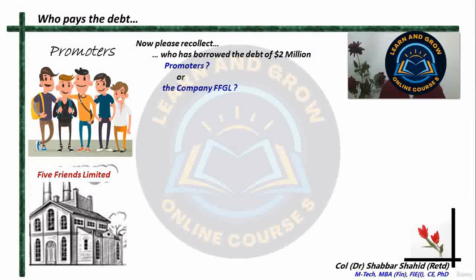Now, try and understand this. Very important. Please recollect who has borrowed the debt of $2 million. Have the promoters borrowed that money or has the company borrowed that money from the bank? Just think over. The money has been borrowed by the company, not by the promoters. So, whose responsibility is it now to return that money? This debt has to be paid back by the company, Pipe and Garments Limited, and not the promoters. The promoters have not taken this loan or the debt. It is the company which has taken the debt.